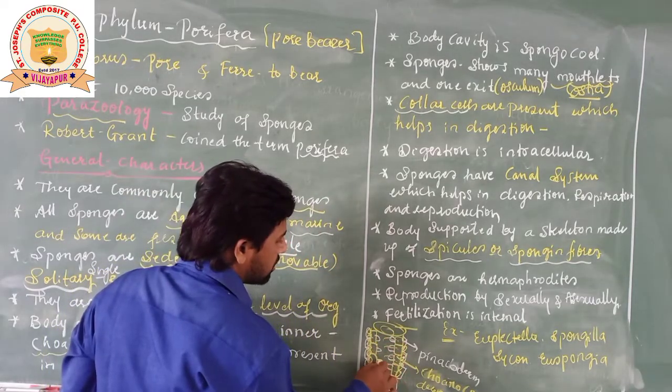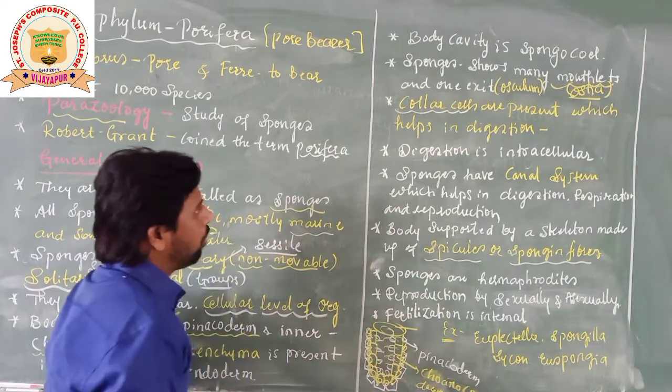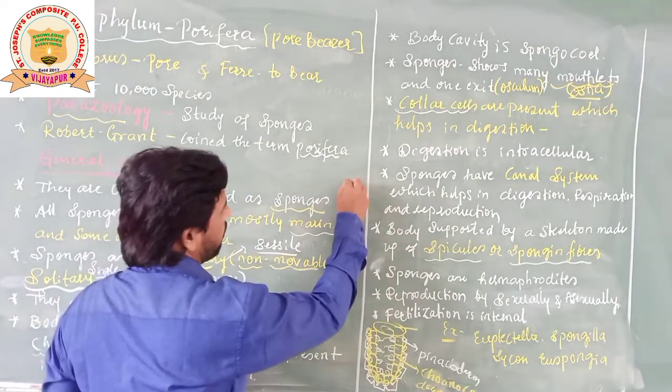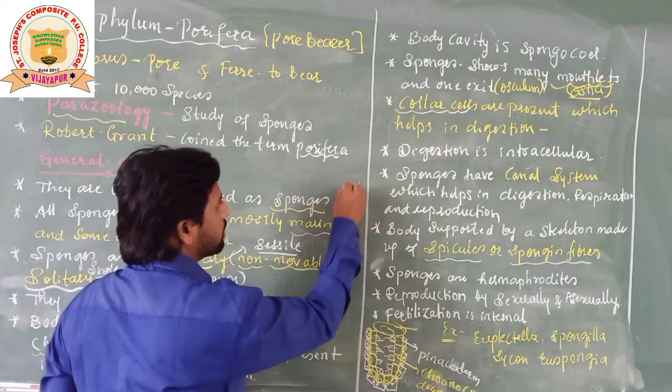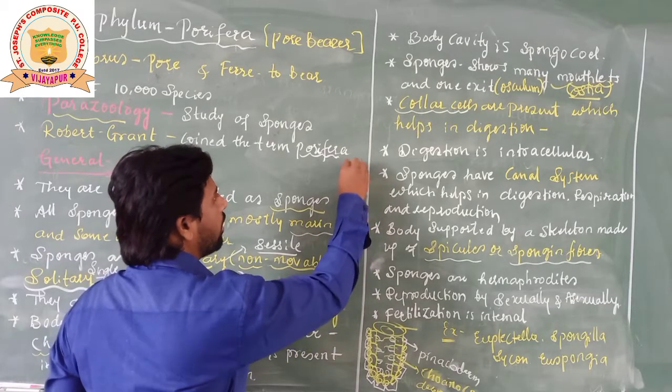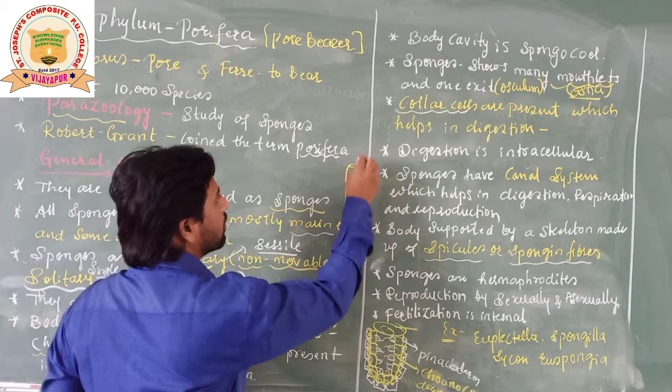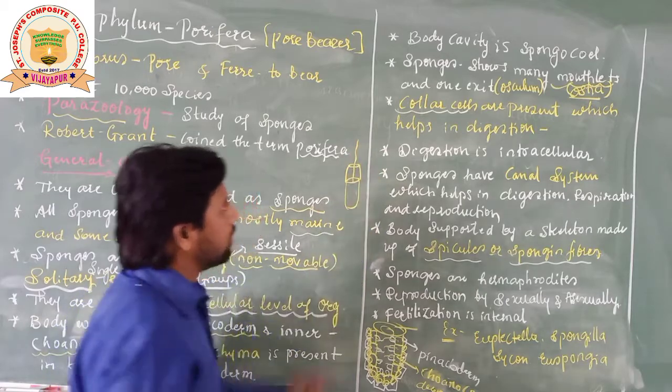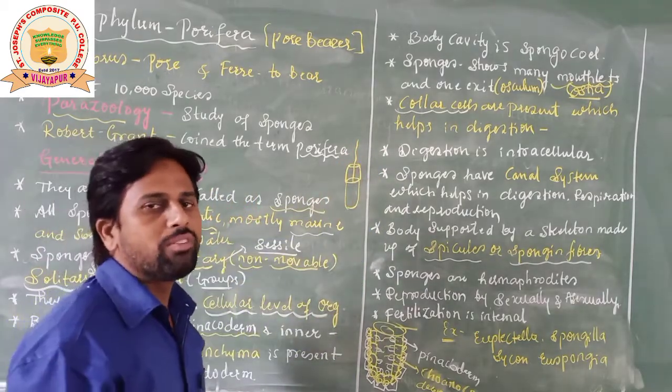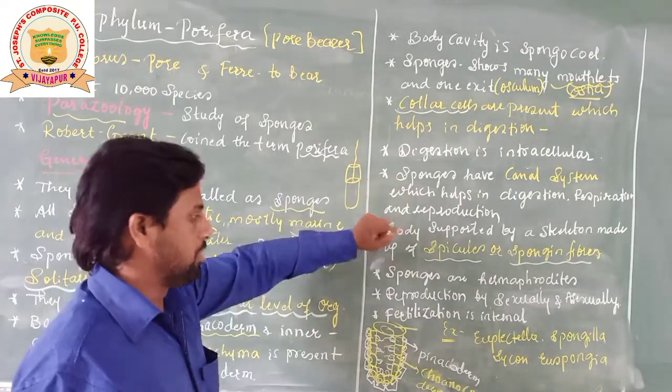Flagella. So these are the flagella. So it looks like this, students. I will draw the diagram here. It looks like this. Okay, like this. Okay, there is a collar. So there is a collar-like structure that is seen in this group of animals.